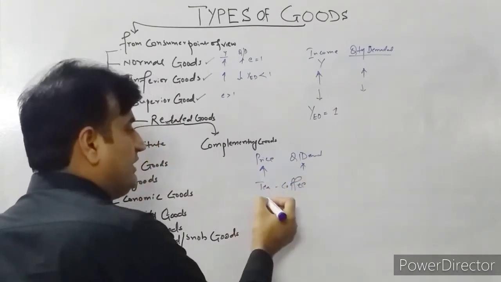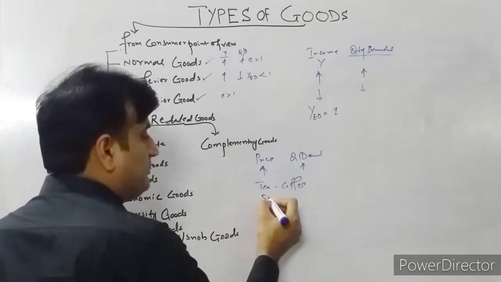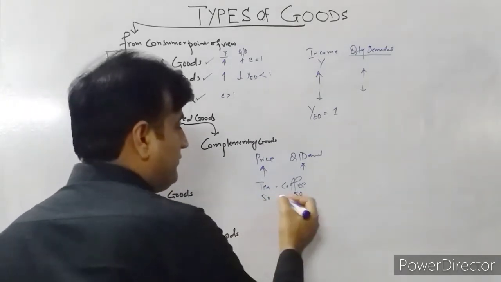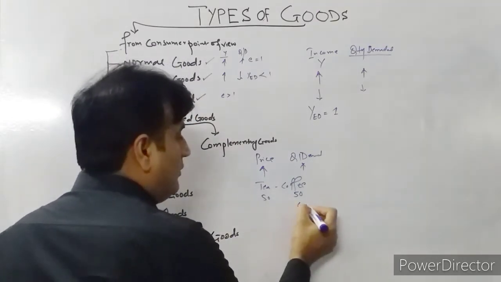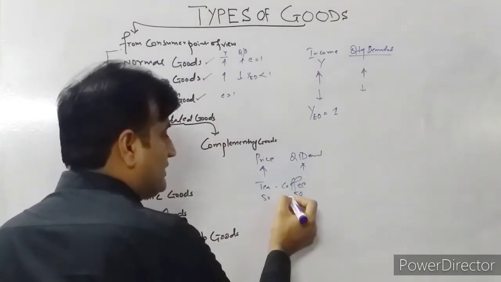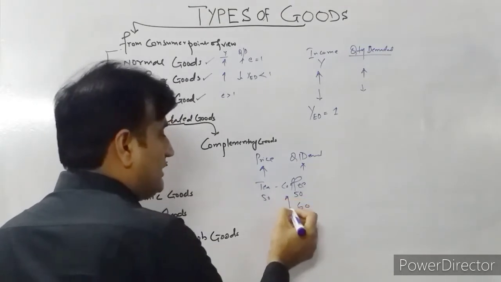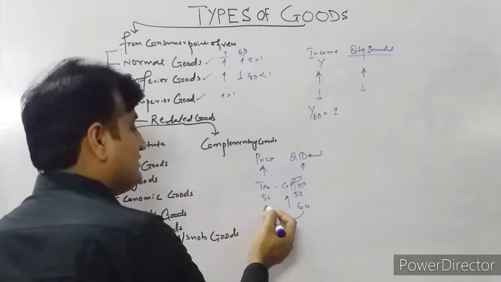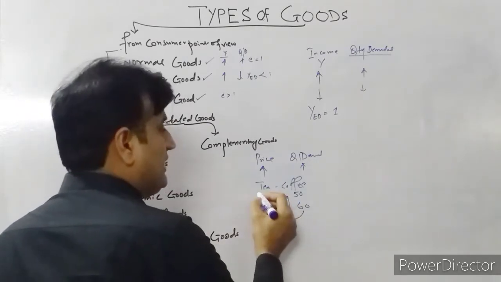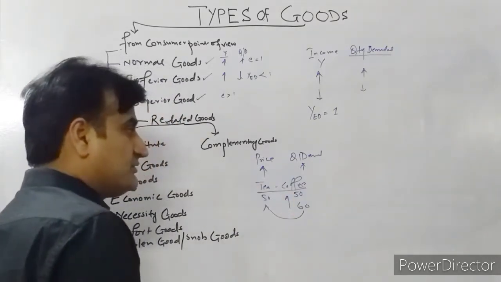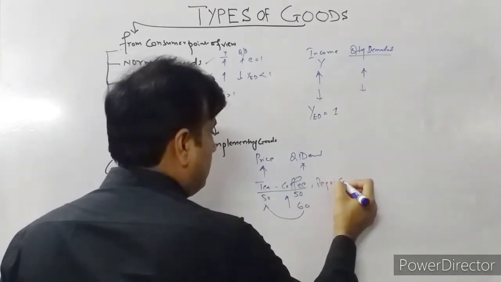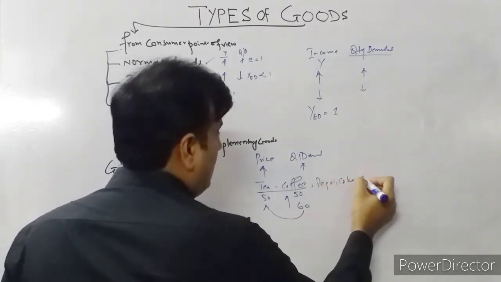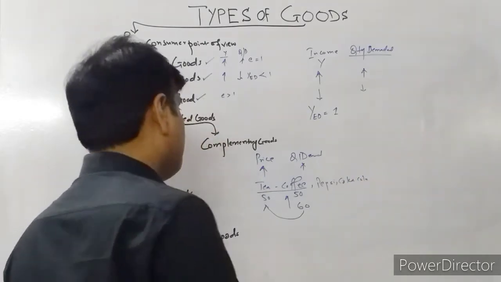Tea is 50 rupees per cup, coffee is 50 rupees per cup. When the coffee price increases from 50 to 60, the quantity demanded of tea goes up. So such goods are called substitute goods. Tea and coffee are substitute goods. Pepsi and Coca-Cola, these are the substitute goods.